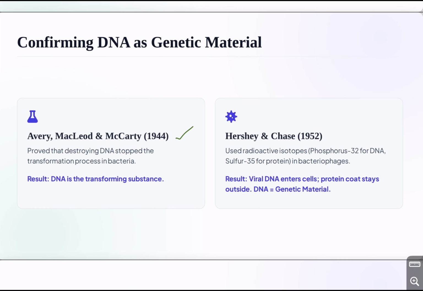Another famous experiment came in 1952. Scientists Alfred Hershey and Martha Chase worked with bacteriophages.